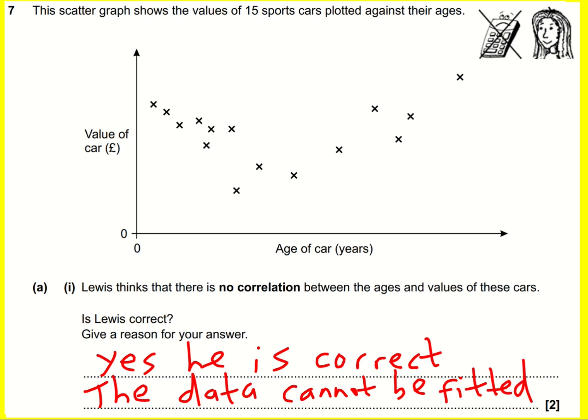I'm actually going to avoid the word "well" because sometimes you get some correlation, and it might not be a great fit with a straight line, but this, it's going down and then up. It's not going to be fitted with a straight line.